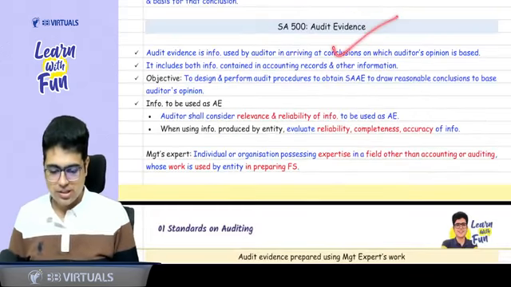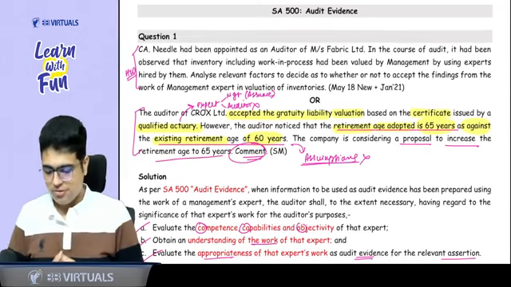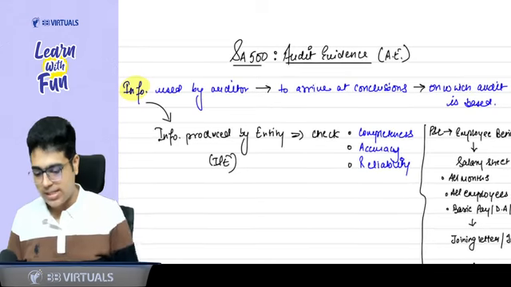Also, somewhere we'll be referring to the book, and at the same time, we'll be covering amazing case study based questions of ICAI. Are you people ready? Yes, sir, we are ready.